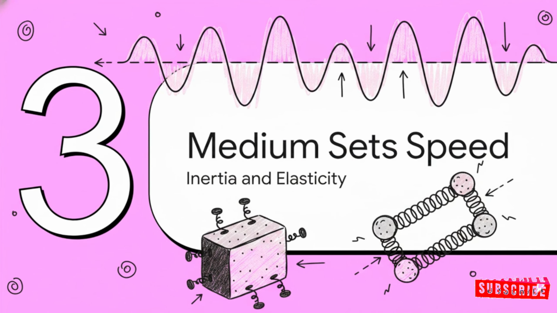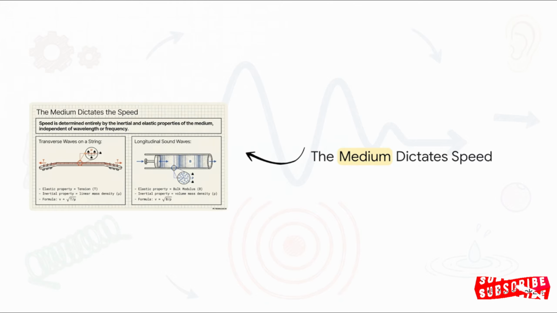What actually controls how fast the wave's energy travels from its source? Well, the answer is the medium. Speed is determined entirely by the inertial and elastic properties of whatever material the wave is traveling through. It is completely independent of the wave's frequency.